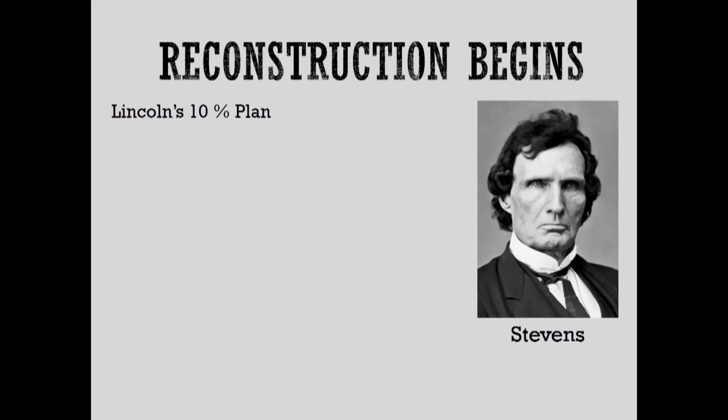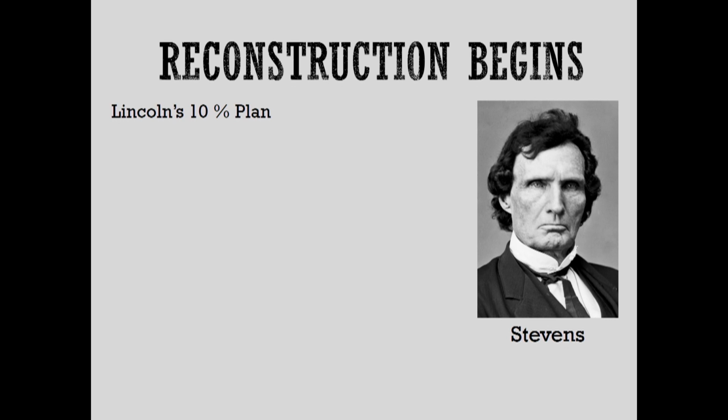We're in the spring of 1865. We've got to pull the country back together. Lincoln's just been assassinated. The country's essentially in mourning. We've gone through the Civil War. The president's dead. Now we've got to figure out how to put everything back together. So this is where we get to the point of Reconstruction. This is where we figure out how to put the country back together and bring the Union into a solidified state again.